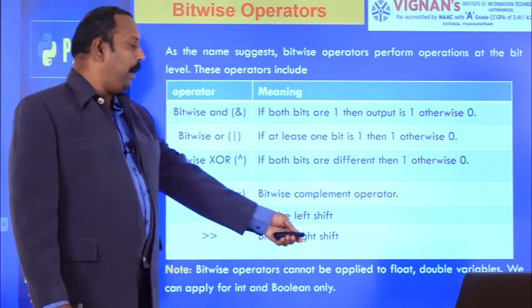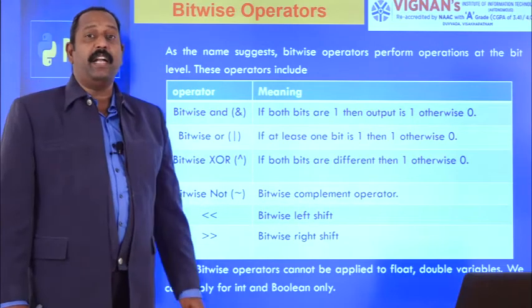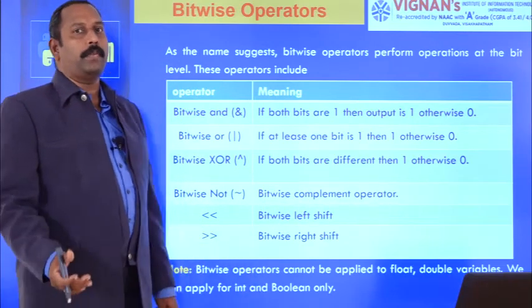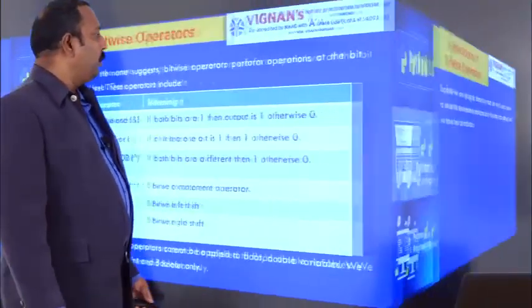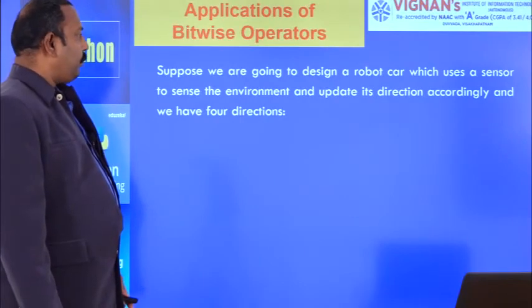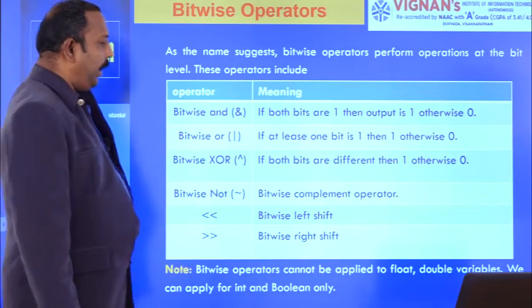Bitwise operators cannot be applied to float or double variables. We can apply them to int and boolean types only. Boolean can also be represented as int, that's why it can apply to int and boolean types only. So when coming to the examples, the first one is the bitwise AND operator.